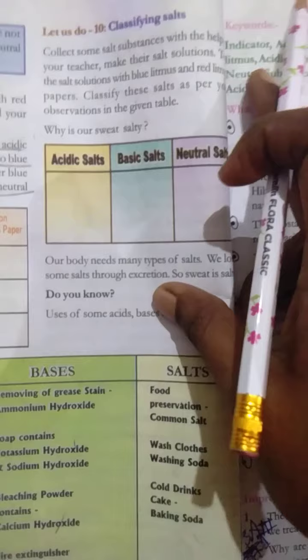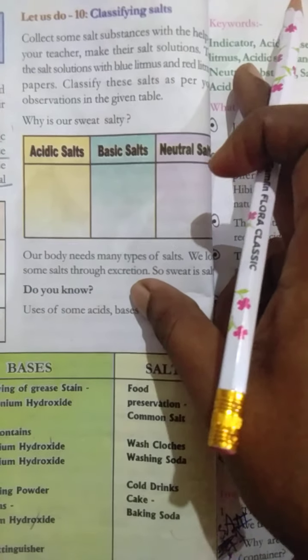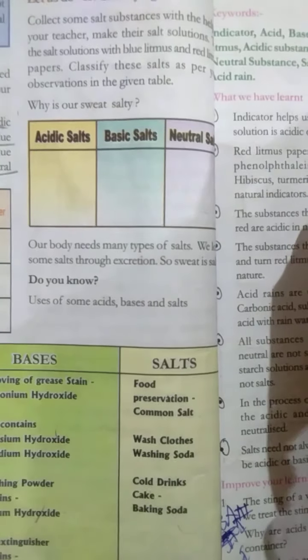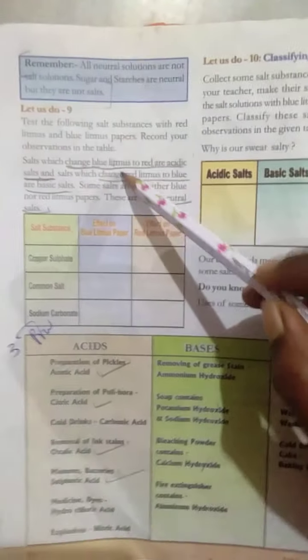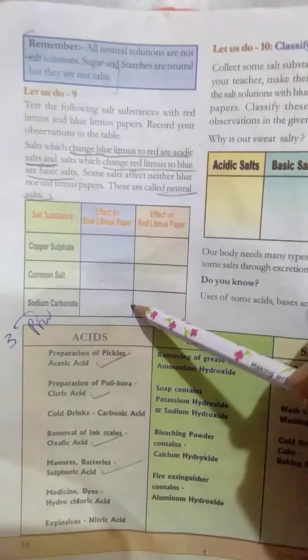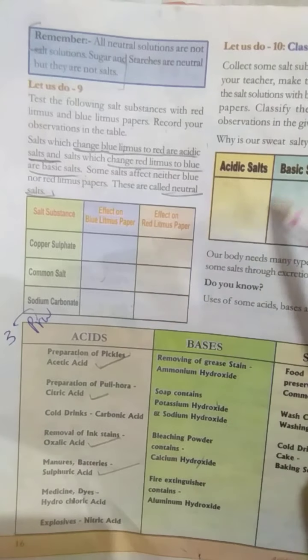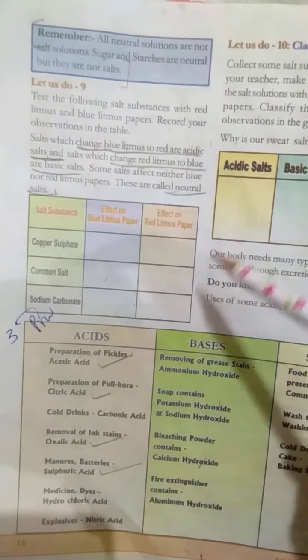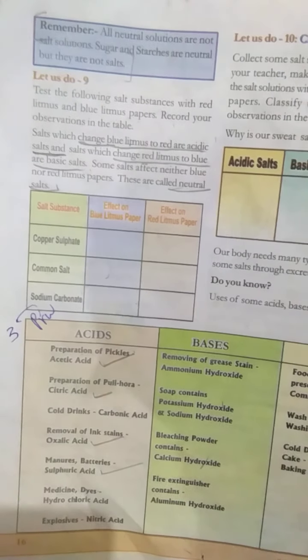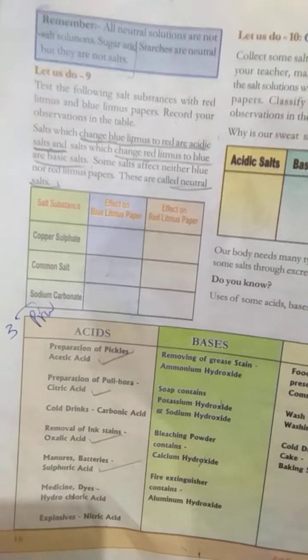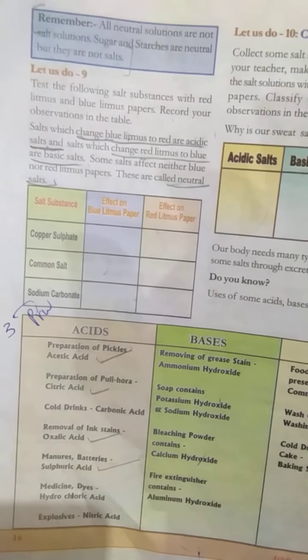Okay, and here the classification of salts is also given. Some of the classifications of salts are acidic salts, basic salts, and neutral salts. After completing this table, you have to collect all the salts. What are the acidic salts, you have to write here, what are the basic salts, you have to write here, and neutral salts you have to write here. Okay, this is about your first lesson.